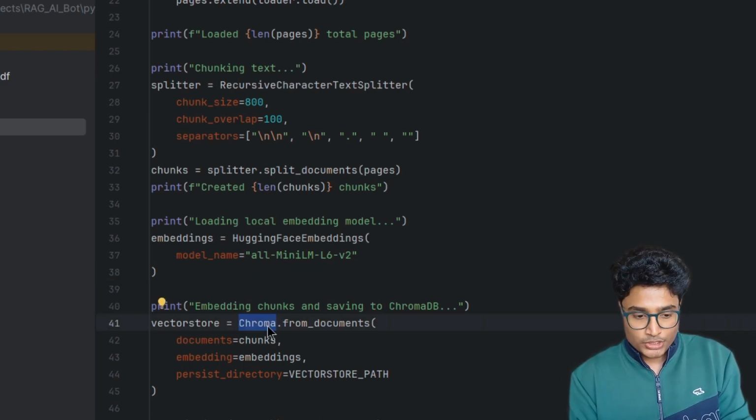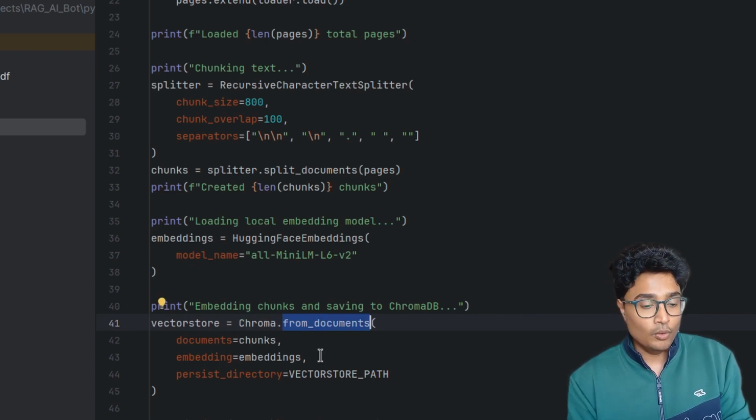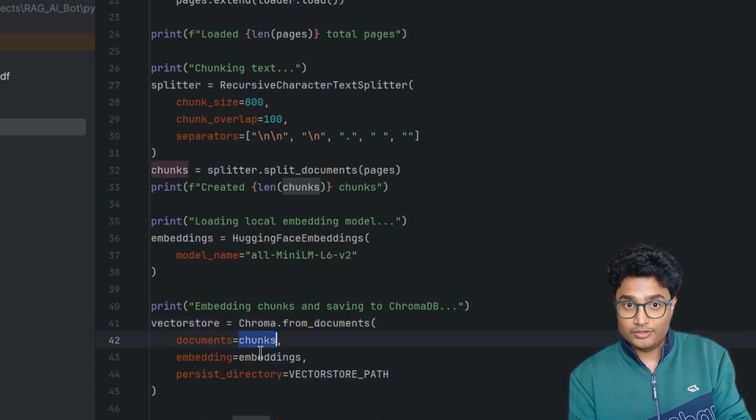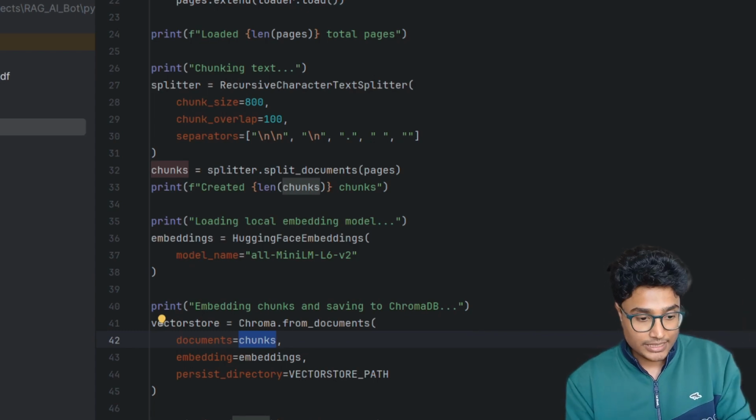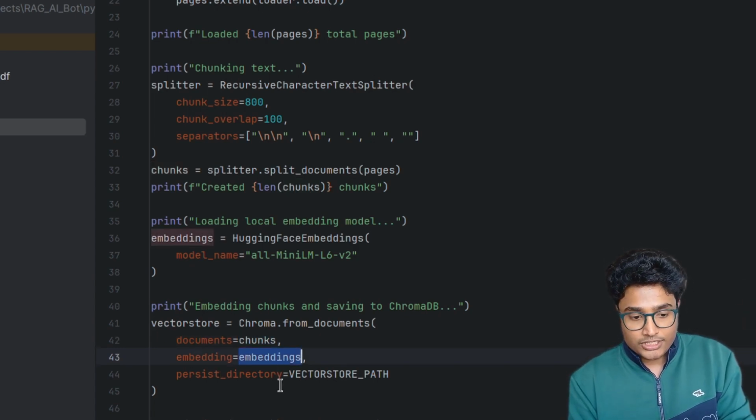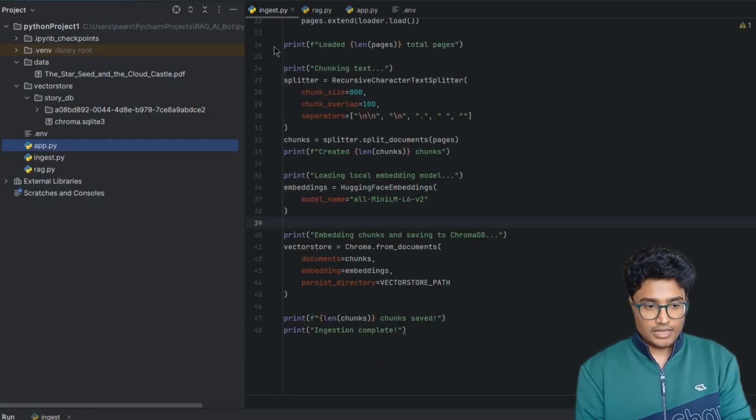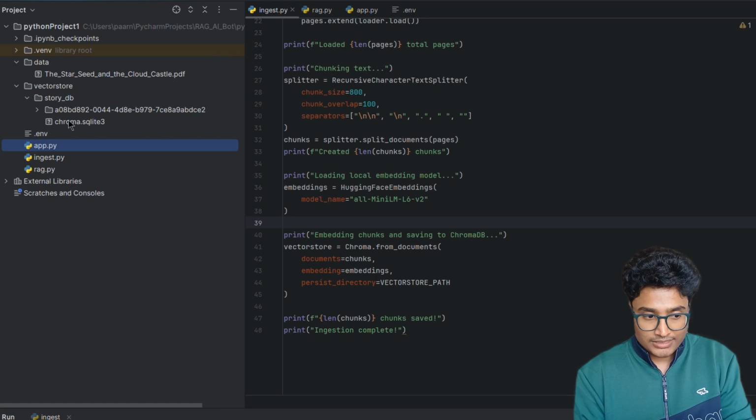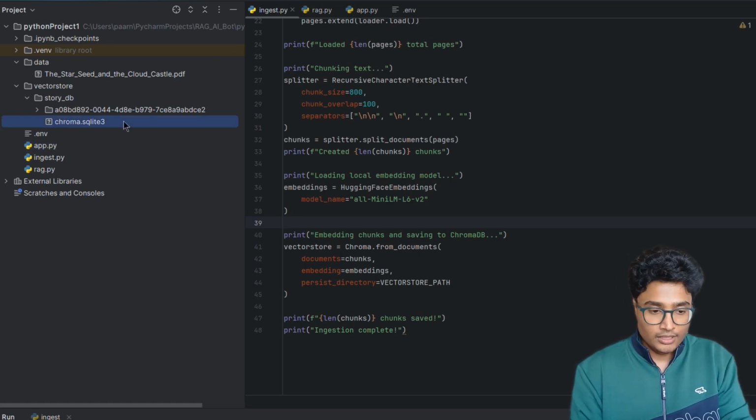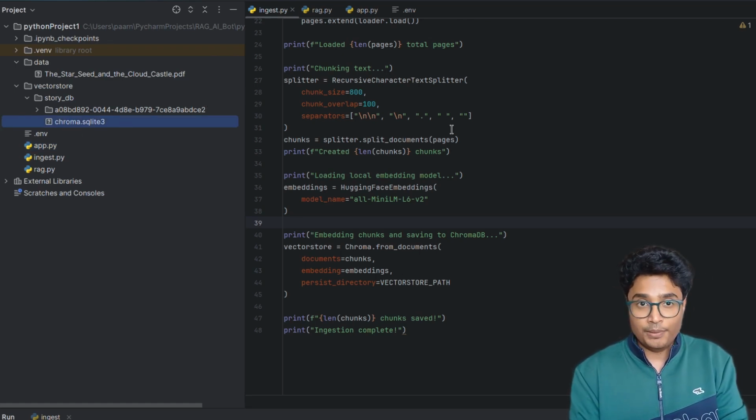So what Chroma is doing here, it's calling the from_documents function and passing the chunks which I have generated in the earlier steps and the embeddings, and it is saying in which vector path I am going to store these embeddings. I have run this ingest file and you can see that the name of the folder was story_db. So all my embeddings are stored now. You can see that's chroma.sqlite3. So my ingestion part is completed.